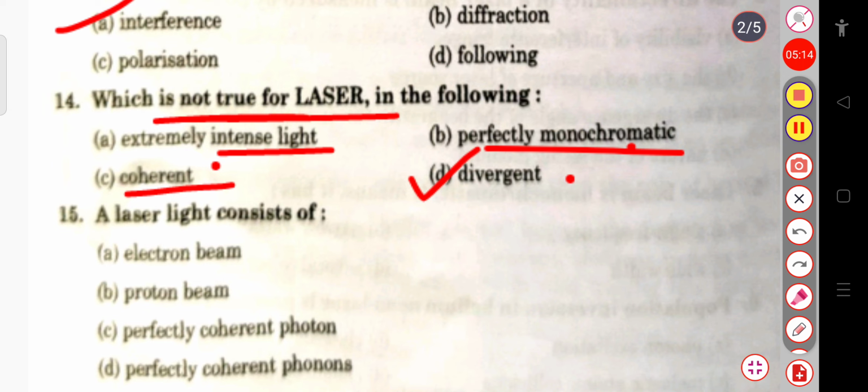The next question number 15. A laser light consists of electron beam, proton beam, or perfectly coherent photon, or perfectly coherent phonon. So the laser light consists of perfectly coherent photon.